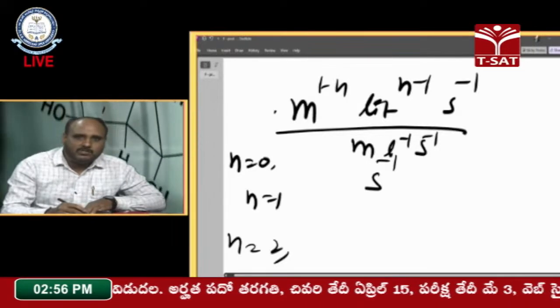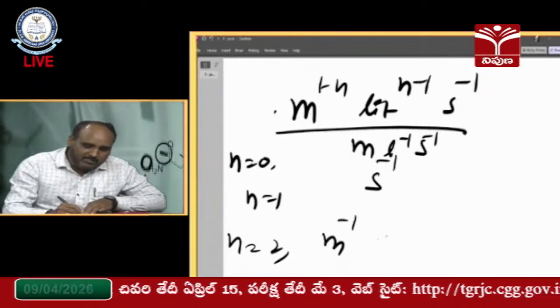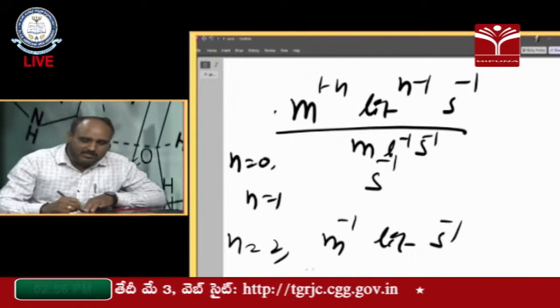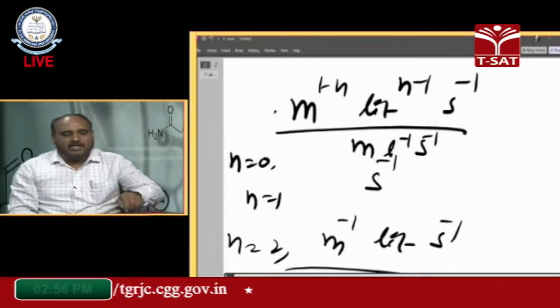If n is equal to 2, we have to substitute. That is moles power 1 minus 2 means minus 1. Liter power 2 minus 1 means liter, then second inverse. So this is the equation for any kind of reaction. We will get the rate constant units.